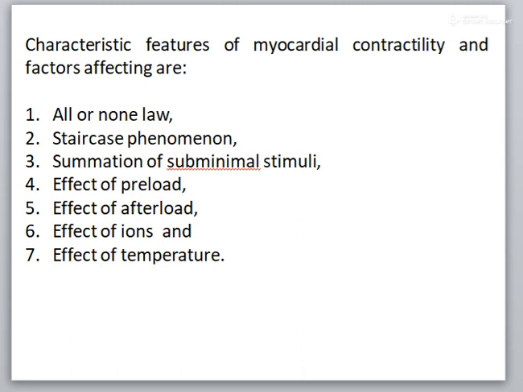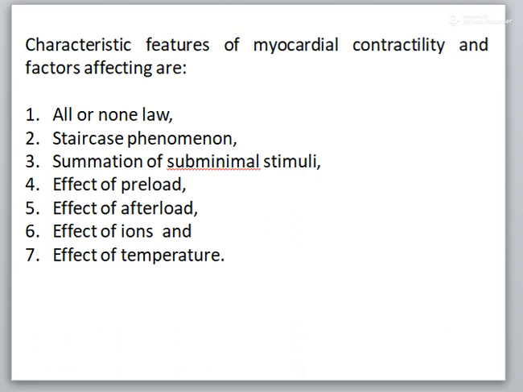So, in cardiac muscle fiber, the mechanical response overlaps the electrical response for the whole period. This is in contrast to the skeletal muscle fiber, in which the mechanical response begins a few milliseconds after the end of the repolarization and lasts for 30 to 50 milliseconds in the mammalian skeletal muscle.